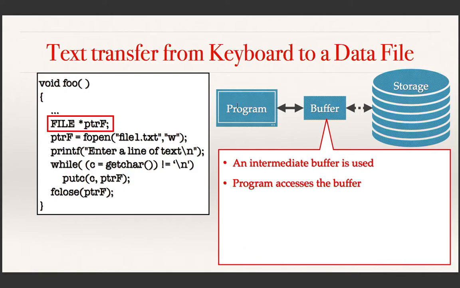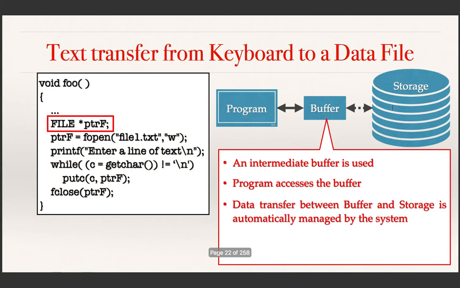Actually, the program accesses the buffer. That means when a program wants to write something to the file, it actually writes it to the buffer. And similarly, when the program wants to read the content of a file, it actually reads from the buffer. And the communication between the buffer and the storage is automatic. The system automatically handles it. For example, if you're writing into a file, copying data from the buffer to the storage is automatic, managed by the system itself, and the program is writing to the buffer.